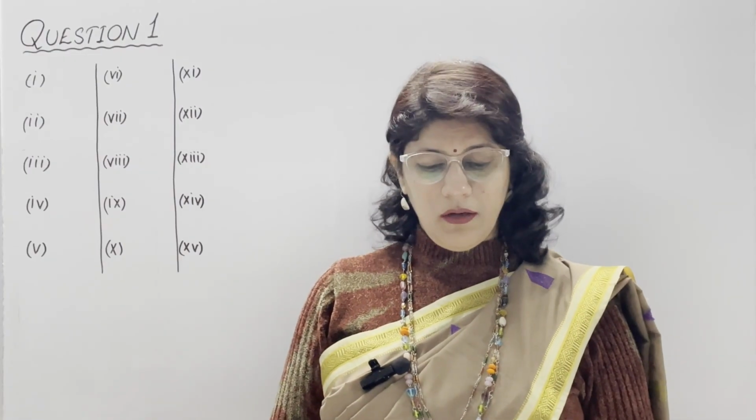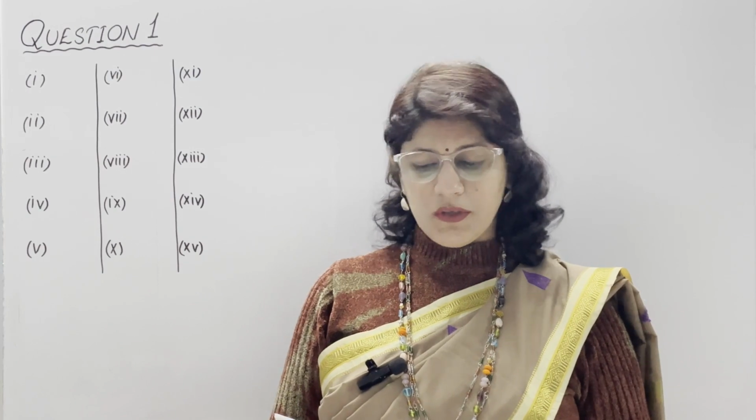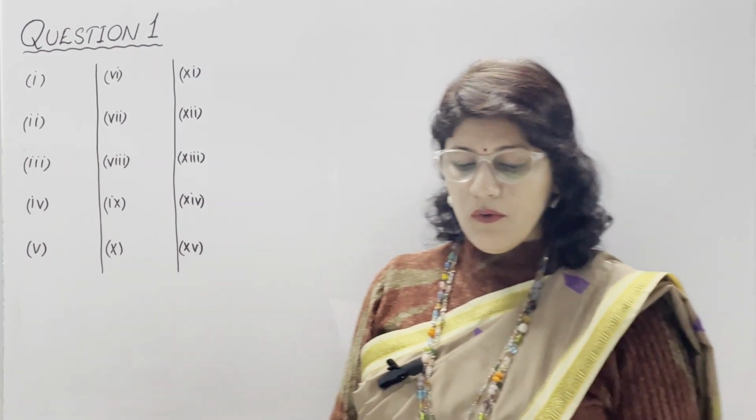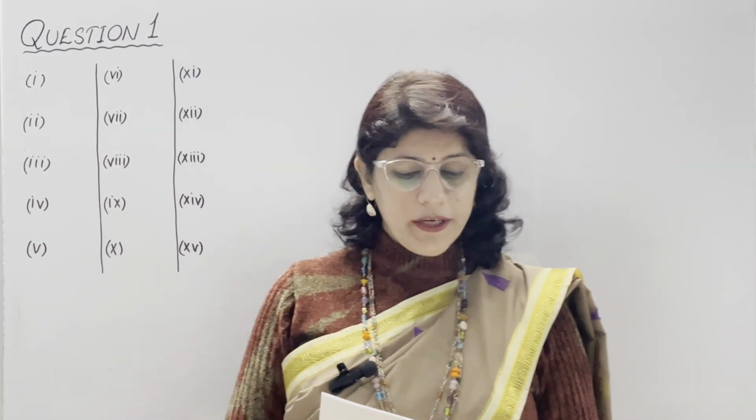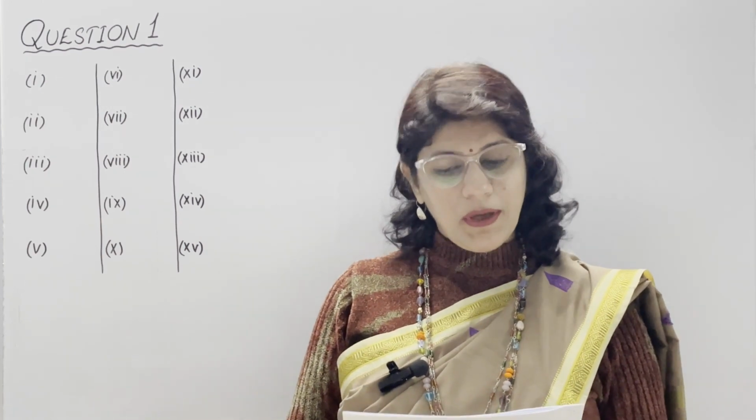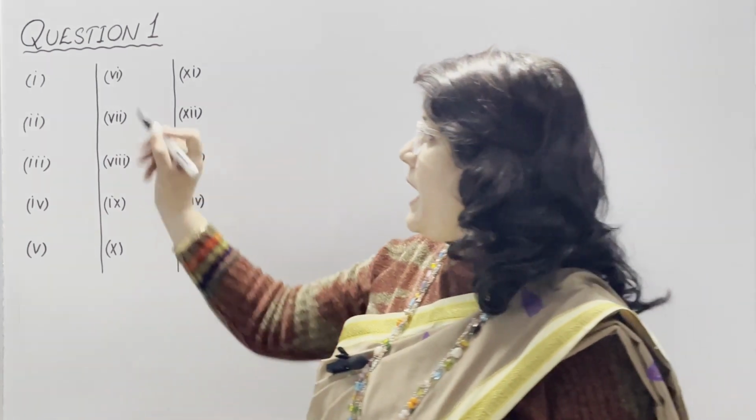Section A, question 1. Choose the correct answer from the options given below. It means MCQ. Part 1. Elements belonging to the same group have similar chemical properties because A. they have similar electronic configuration in valence shell. B. Their atomic numbers increase as we move down a group. C. They are all metallic or non-metallic elements. D. Their number of electrons increase steadily. And our correct option is A. They have similar electronic configuration in their valence shell.